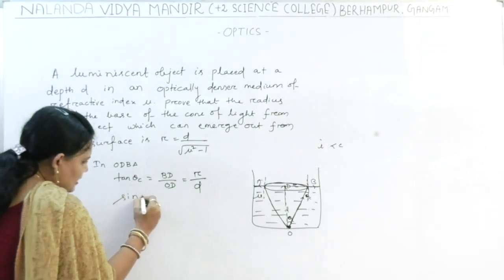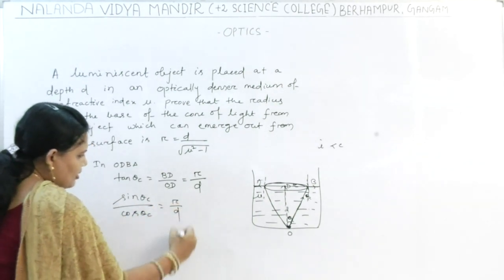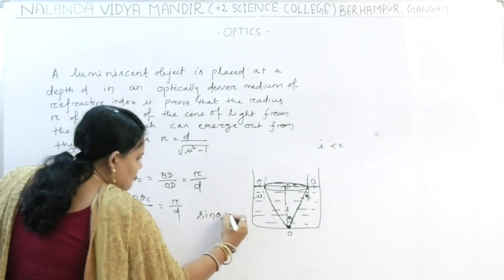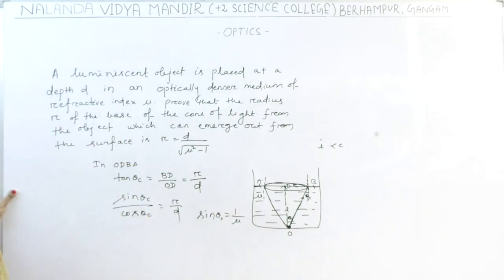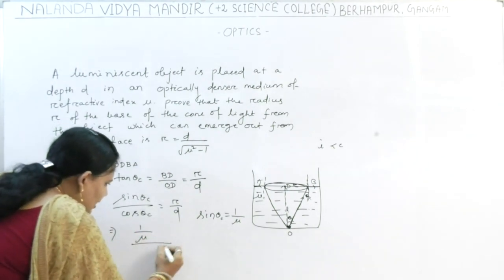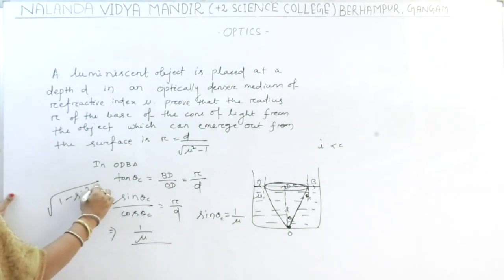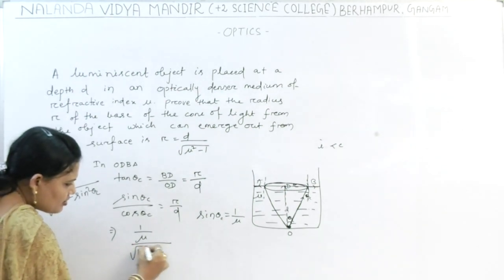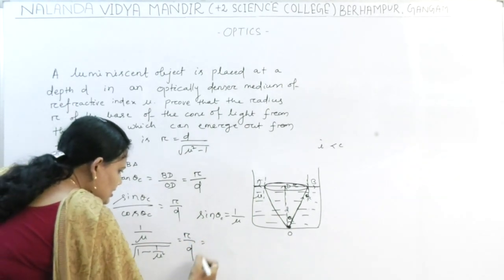So sin theta C by cos theta C is equal to R by D. We already know that for total internal reflection, sin theta C is 1 by mu, by the relation between the critical angle and the refractive index. So 1 by mu divided by cos theta C, which is root over 1 minus sin square theta C. So 1 by mu divided by the square root of 1 minus 1 by mu square is equal to R by D. Let us solve it.